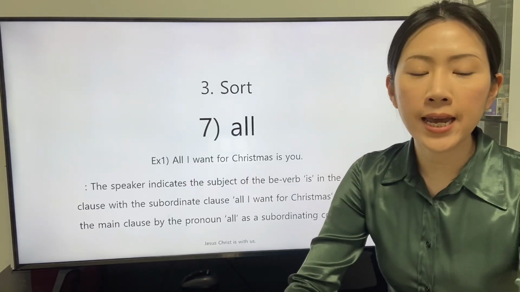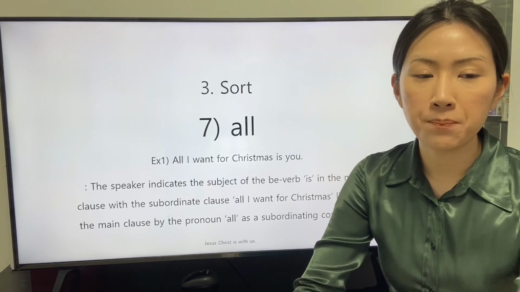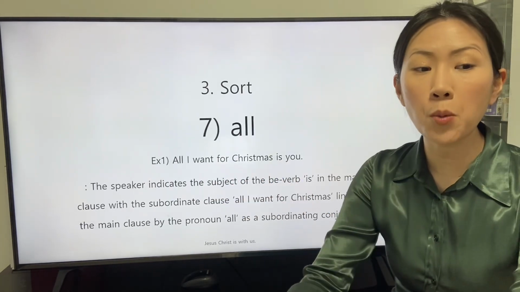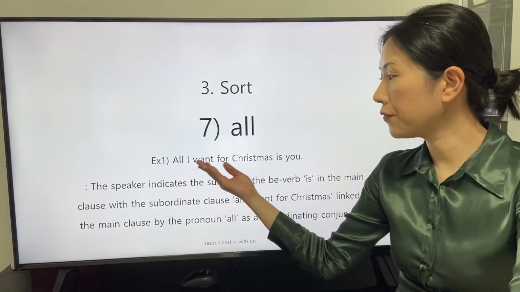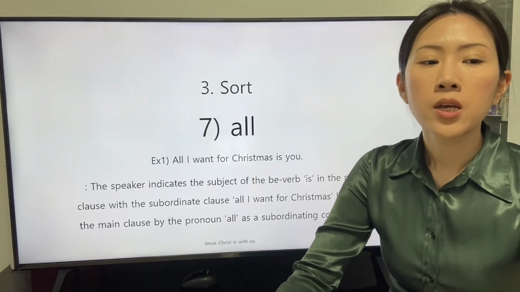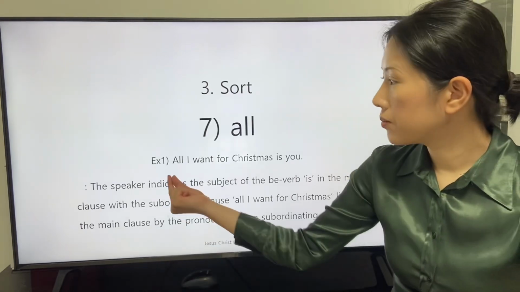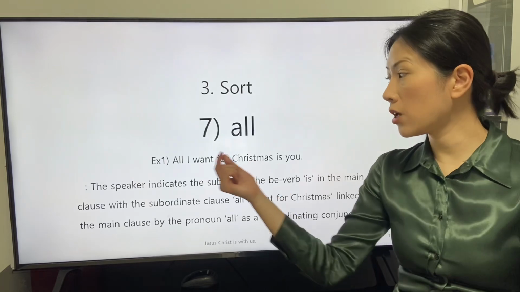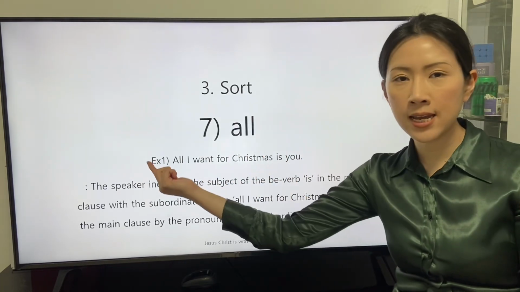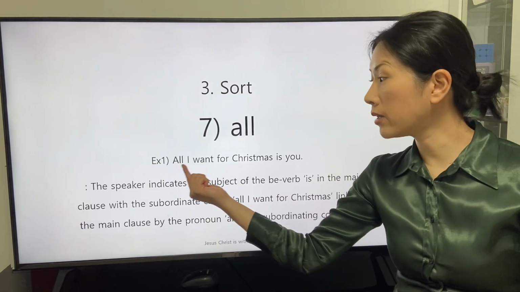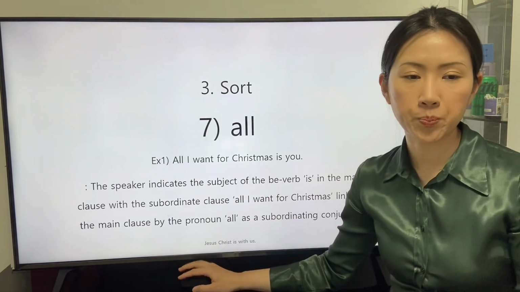The speaker indicates the subject of the be verb is in the main clause with the subordinate clause all I want for Christmas linked to the main clause by the pronoun all as a subordinating conjunction. The subject of the sentence is indicated by the subordinate clause all I want for Christmas.